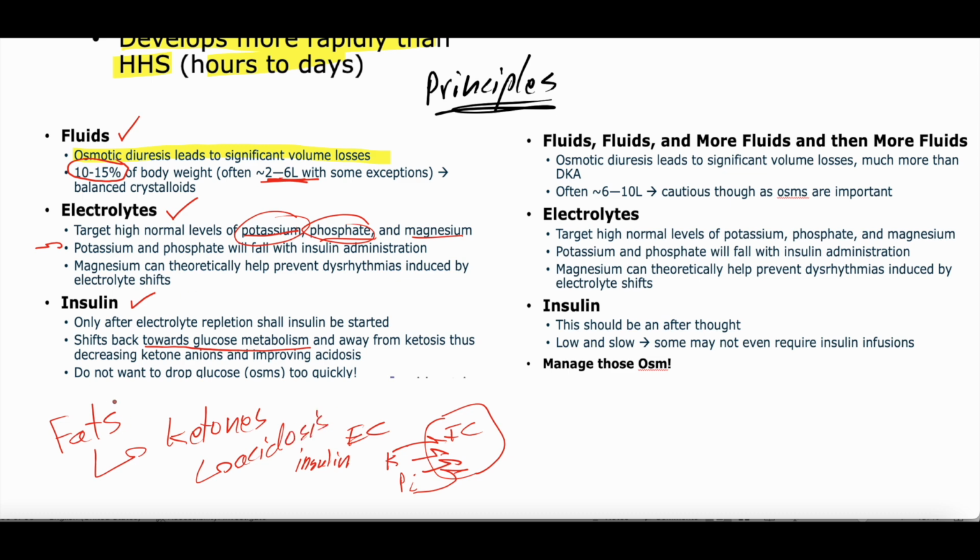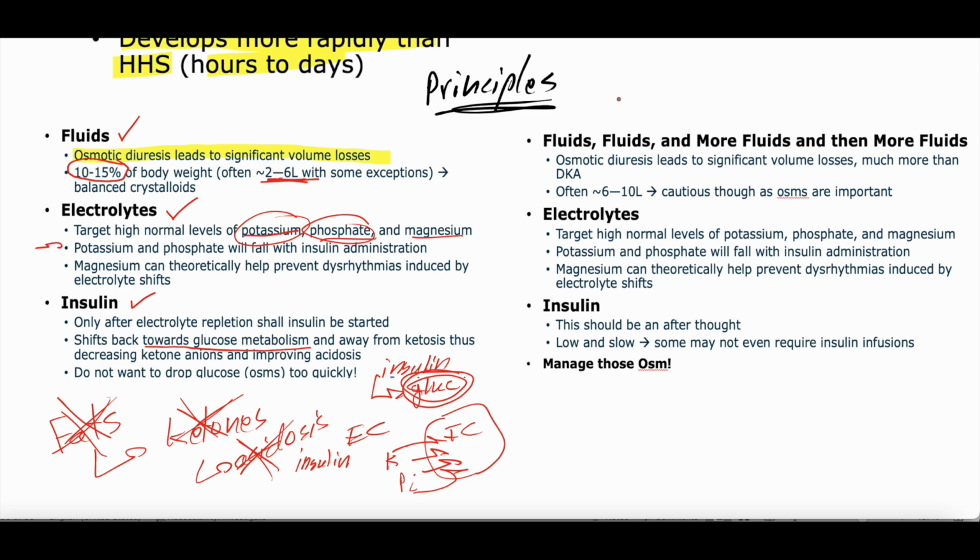But giving insulin back, once you replenish the electrolytes and give some fluids, is what will shift them out of fat metabolism, because the insulin tells the body, hey, wait, you have all this glucose that you can use for energy production. Stop metabolizing fats. And you want to watch the serum osms, cerebral edema, and things, which again is outside the discussion in this video.